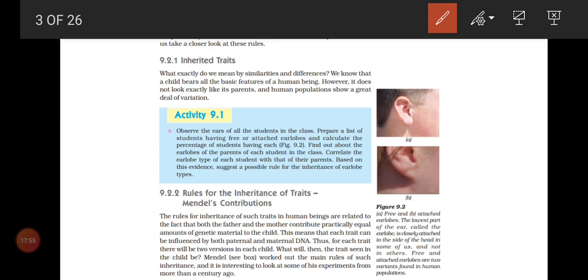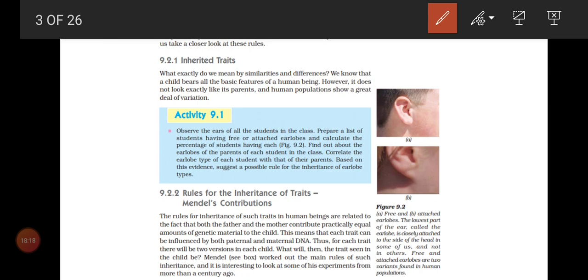So for that he did so many experiments in plants, because in those days, and even nowadays, they won't give permission to study genetic concepts in human beings. They'll give permission for plants to do so many experiments. By doing so many experiments, we can come to some conclusion.